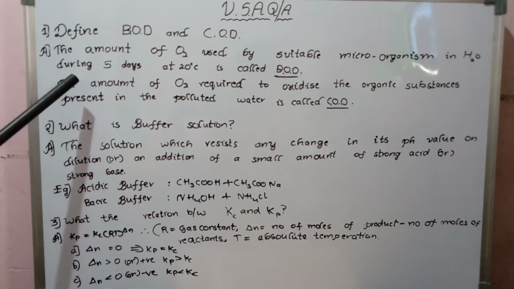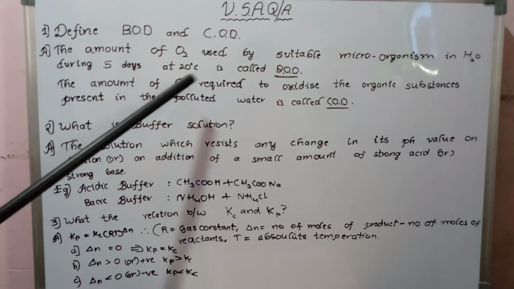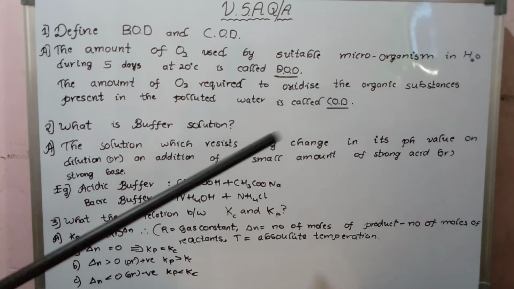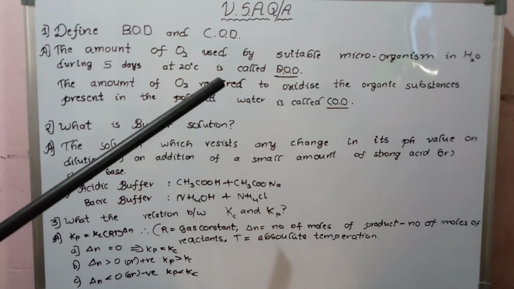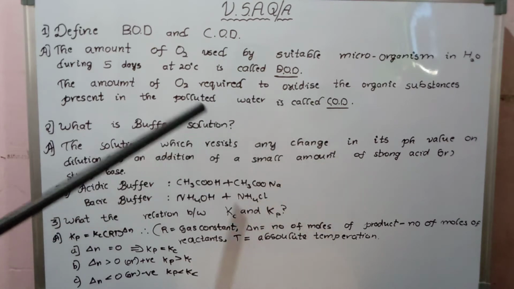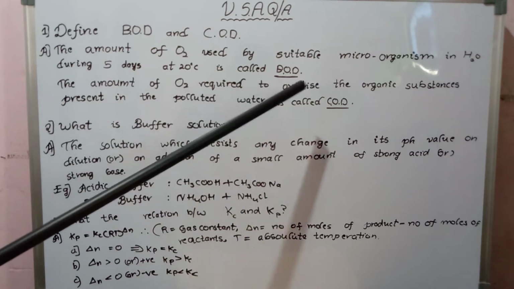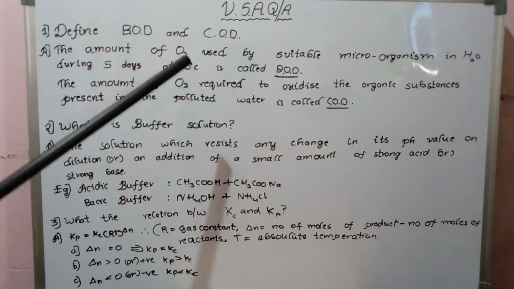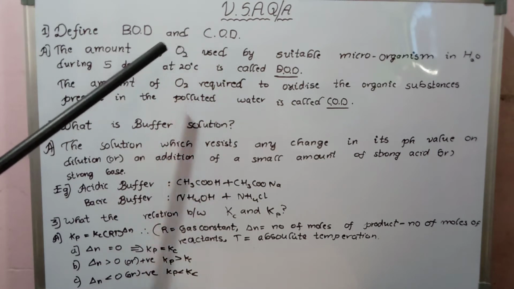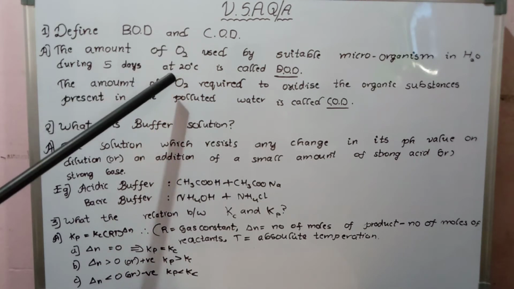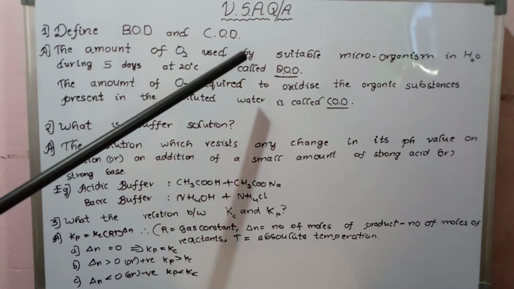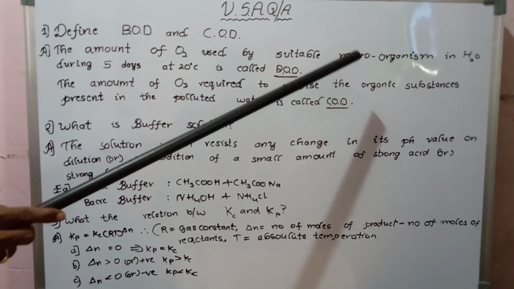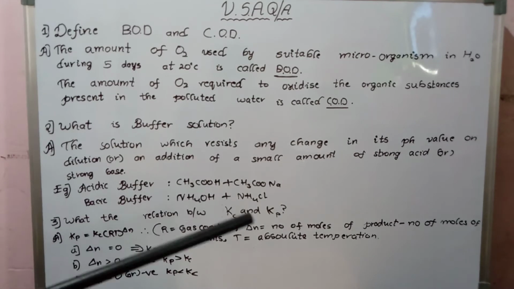Second one, COD. COD stands for chemical oxygen demand. The amount of oxygen required to oxidize the organic substances present in the polluted water. Chemical oxygen demand is the amount of oxygen required to oxidize the organic substances present in the polluted water. In both these cases, BOD and COD, the substance required is oxygen only, but in the first case it is to find how much oxygen the microorganisms will take in water, and the second one is to oxidize the organic substances.